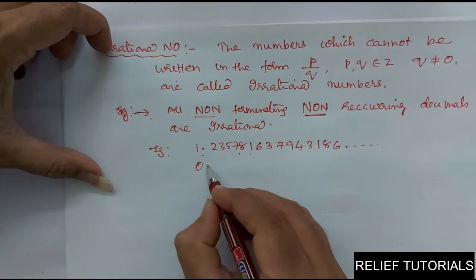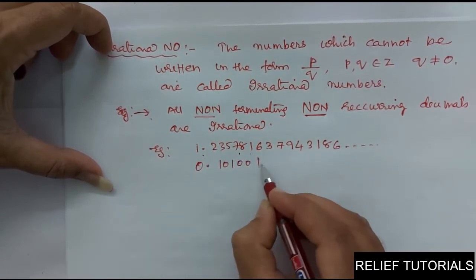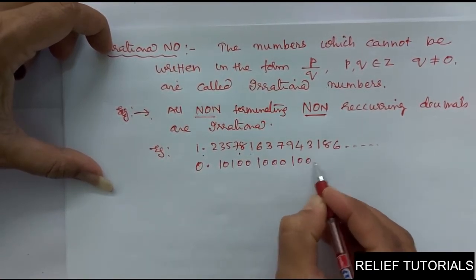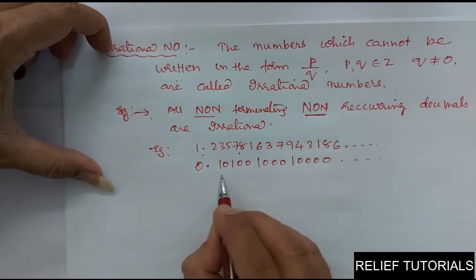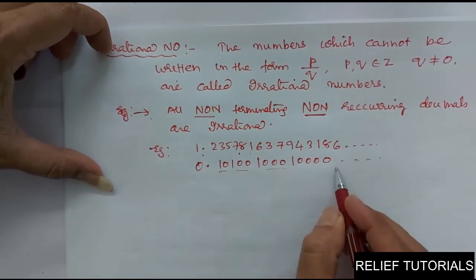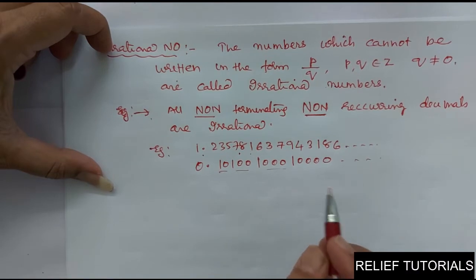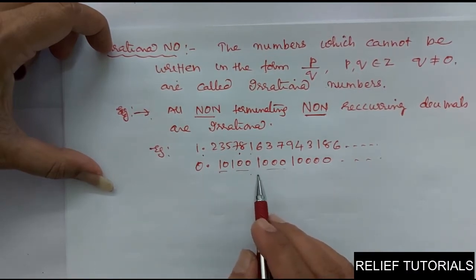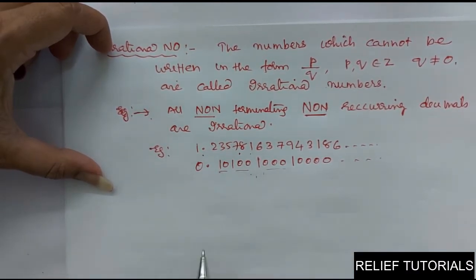Clear? Example, we can say 0.10100100010000... See here, nothing is repeating. 10, 100, 1000, 10000. No particular digit is repeating. So all these are non-terminating, non-recurring decimals. So they all are irrational numbers.